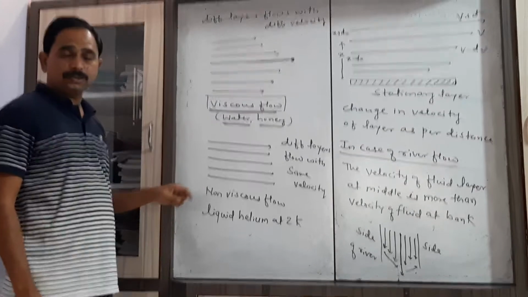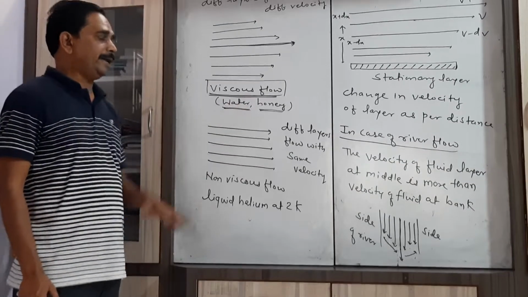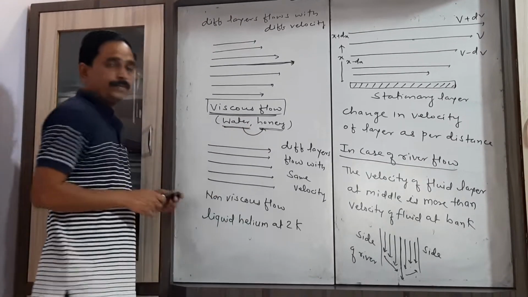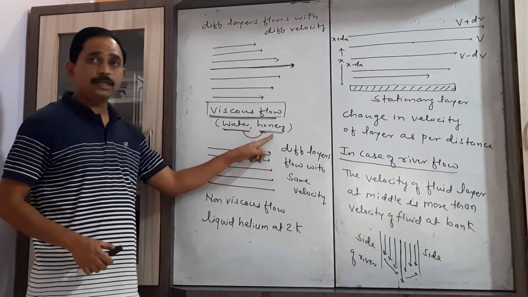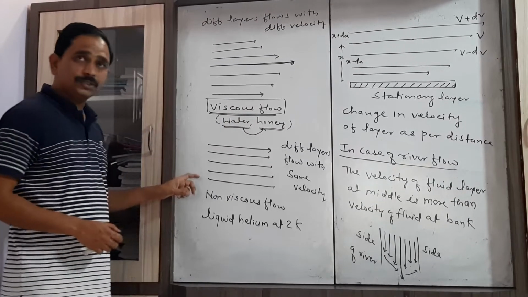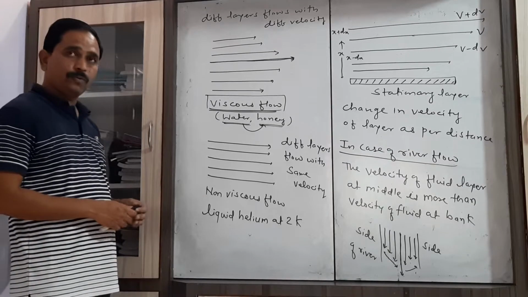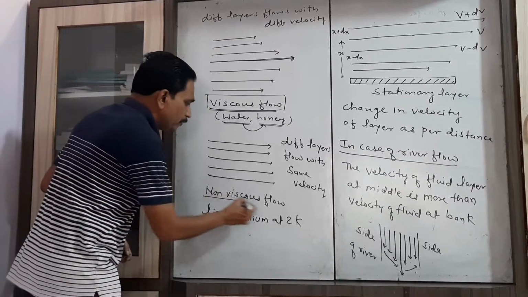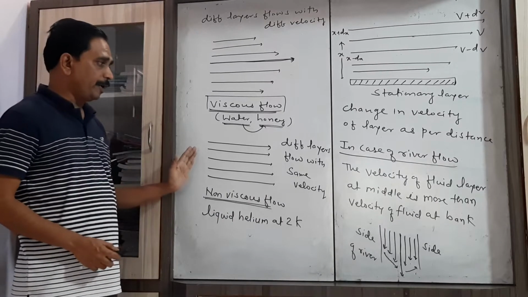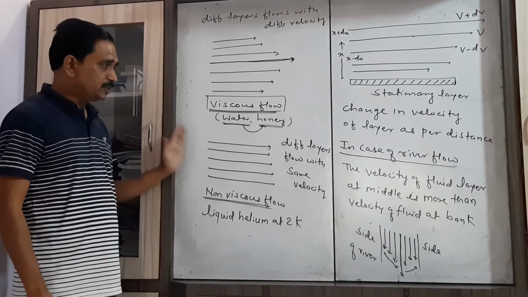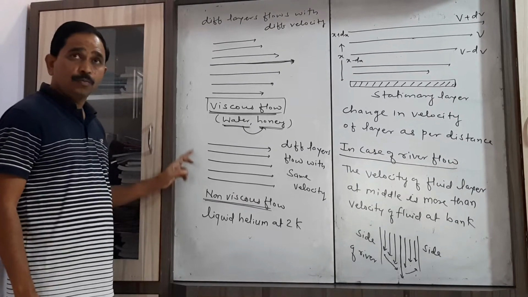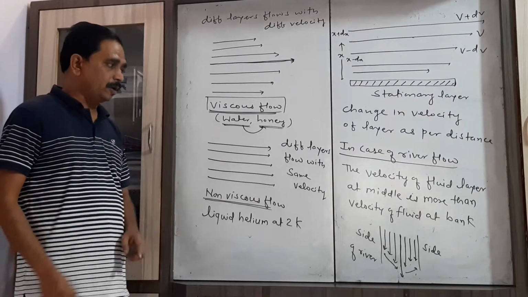Examples of viscous fluid are water and honey. If we compare water and honey, then honey is more viscous than water. Now consider another type of flow, that is the non-viscous flow, when a particular fluid flows in such a way that different layers of the fluid move with the same velocity.